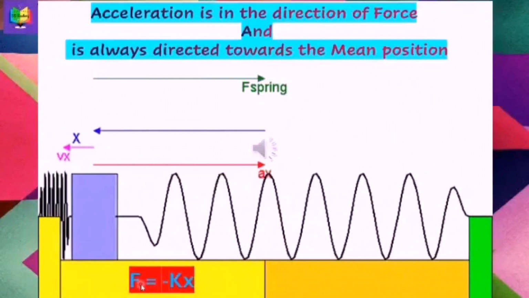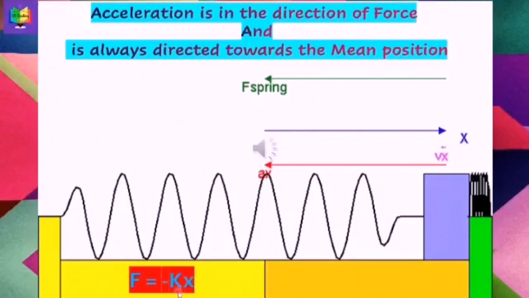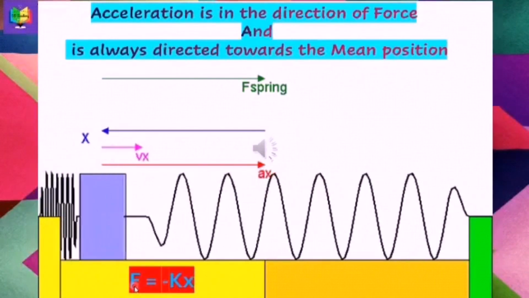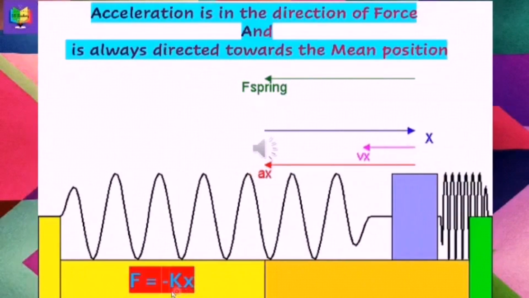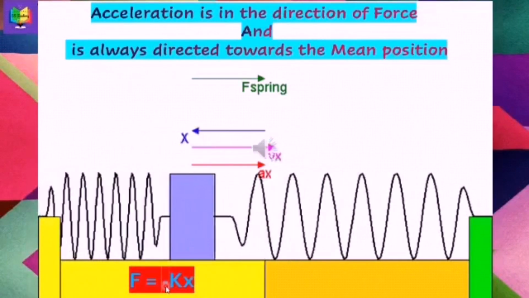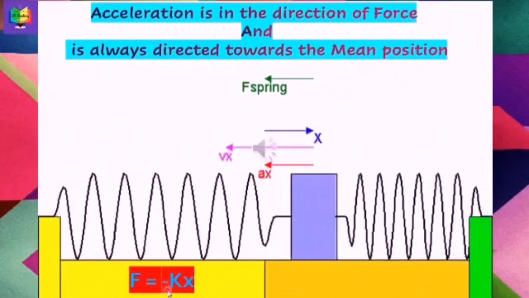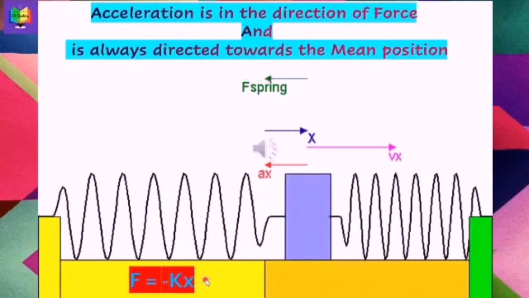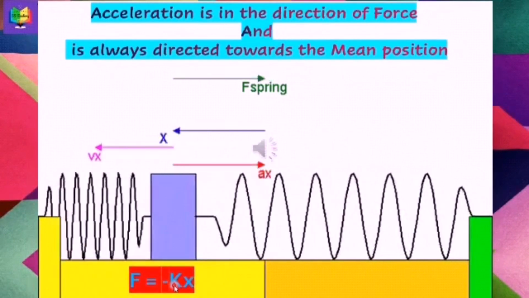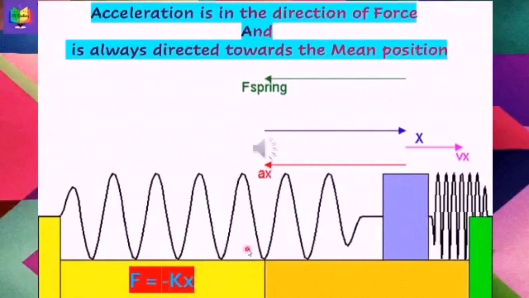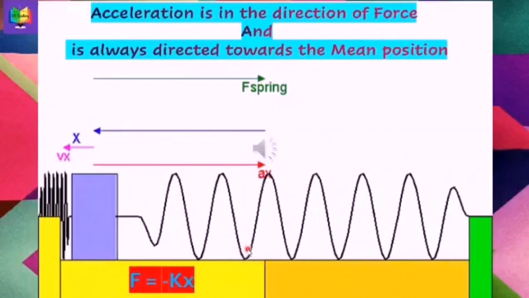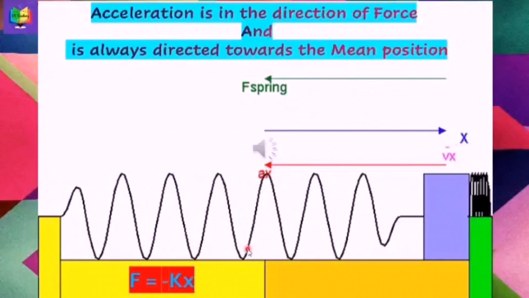Now, as I have stated, in case of simple harmonic motion, the springs obey Hooke's law, which is that force is proportional to displacement. Now, in order to change the proportionality sign into an equality sign, we multiply the right hand side by a constant quantity, which is k in this case. K is called Hooke's constant or spring constant. So F is equal to minus kx.